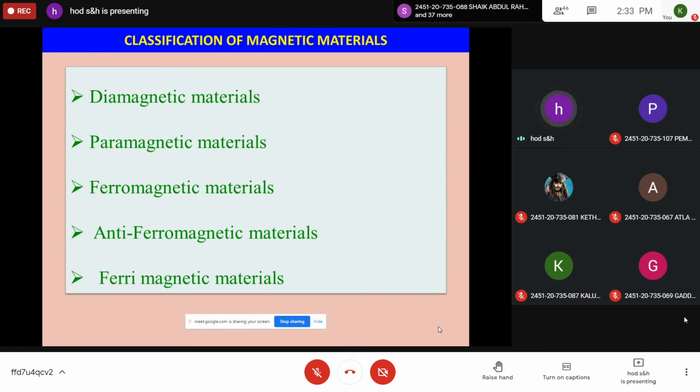Can you tell what is a diamagnetic material? Anyone from the girls' side? What are diamagnetic materials? Any girl student? You're there in the class. Yes, sir. Boys are there. Girls are not responding today. Okay, anyone from your section? What are diamagnetic materials? Do you have any idea? Don't know.